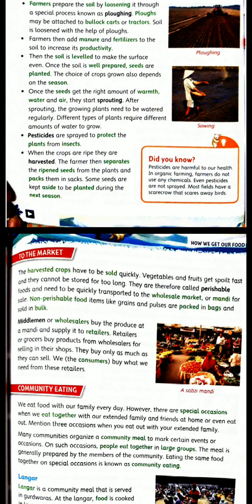And then in the market, wholesalers do buy these things. Perishable items are the items which get spoiled easily if we keep them for long, like all the fruits, bananas, vegetables. If you keep them in the fridge and you will not be using them, they will be spoiled. They will not be used further after 2 days, 3 days. So perishable items are sold first, and later non perishable, which are not getting spoiled easily, like dal, cereals, pulses. You all keep it. We call it lentils also. Pulses are also called lentils.